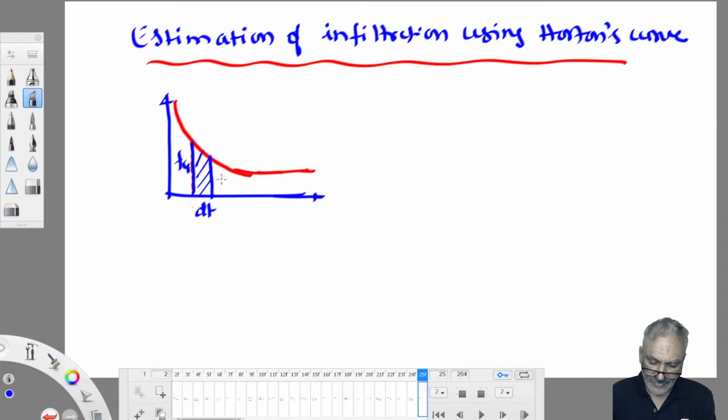It is FCT only, because the time interval is so small. So infiltration capacity times time gives infiltration in a given time. That means the area under this curve. So FCT into dt is equal to the infiltration at time dt.